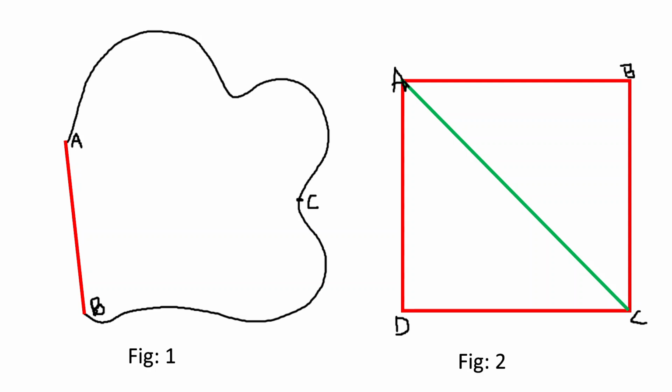When we come back to A, that is the starting point, the distance covered will be 4 units and the displacement will be 0, because displacement here is the shortest distance from the starting point and ending point, and the object is starting from A and coming back to A itself. Hence, the displacement is 0. So whenever we are coming back to the starting point, then the displacement in all these cases will be 0.